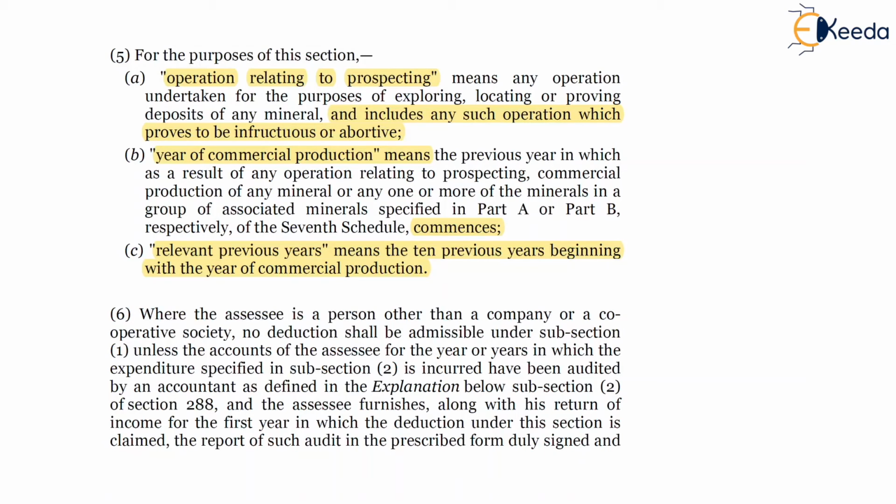So on your screen, subsection 6, where the SSC is a person other than a company or cooperative society.